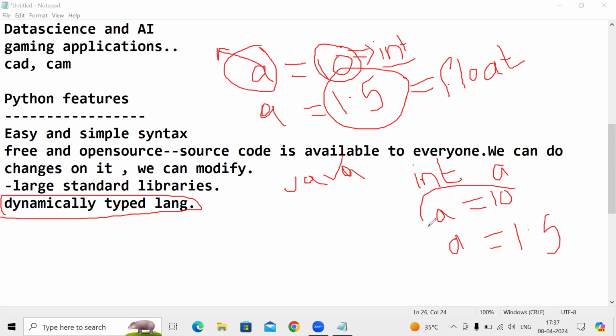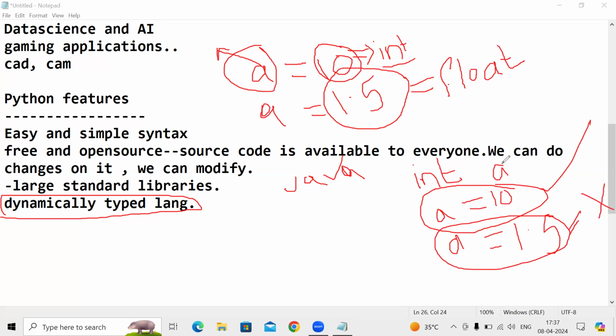The first will be correct, but here it will show an error, because at the beginning of the code we mentioned that variable a is an integer.